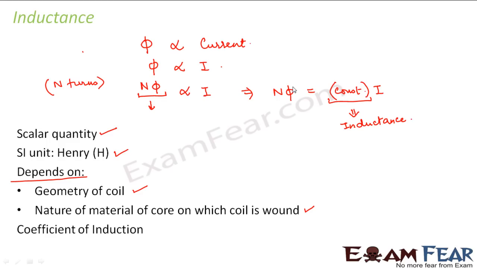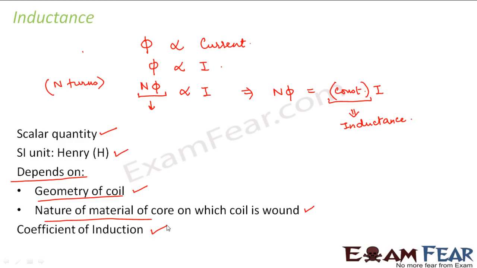Similarly, it also depends upon the nature of material of the core. If it is a solenoid which has air inside, your magnetic field B will be mu naught Ni. If there is some material of permeability mu, your magnetic field will be mu Ni. So the factors on which your magnetic field depends, your inductance also depends on the same factors. You will see in the next slide, when we find an expression for self-inductance and mutual inductance, that it depends upon the geometry of the coil and the nature of material of core on which the coil is wound.